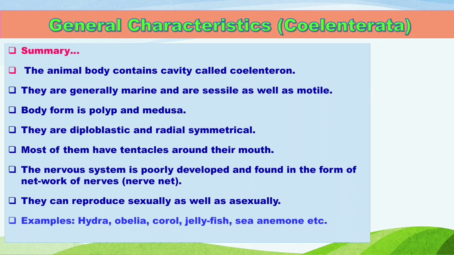They are radially symmetrical, that means their body can be divided into two equal halves from different planes. Most of them have tentacles around their body, which help them to catch their prey as well as to move from one point to another. The nervous system is poorly developed and is found in the form of a nerve net. The last characteristic is that they can reproduce sexually as well as asexually. Examples are hydra, obelia, coral, jellyfish, sea anemone, etc.